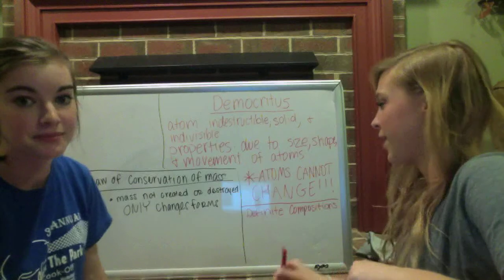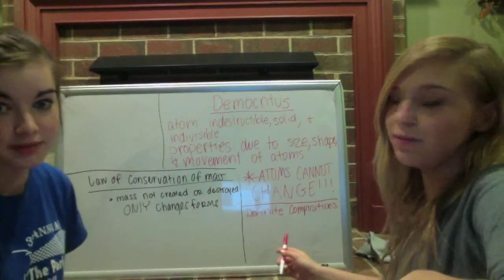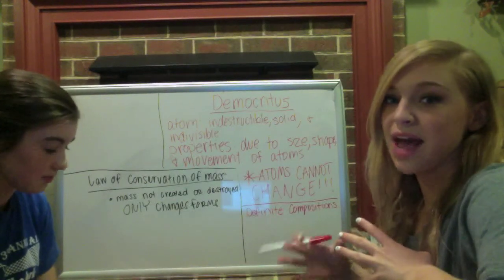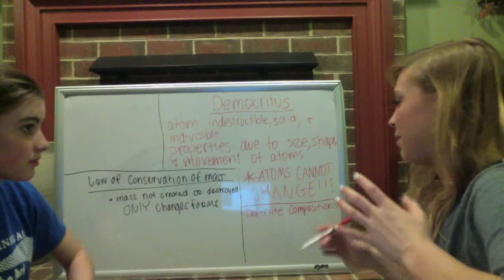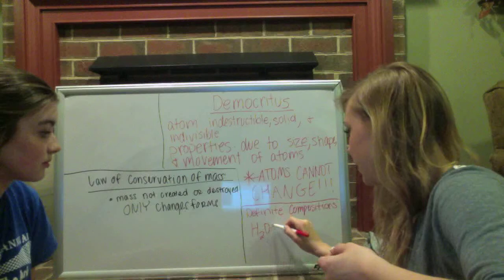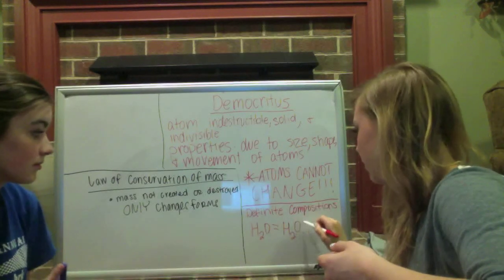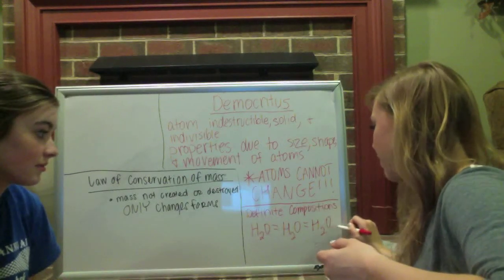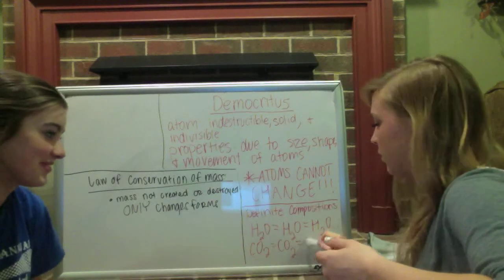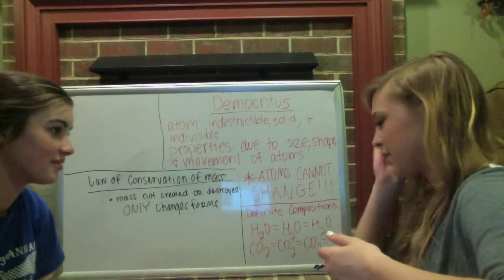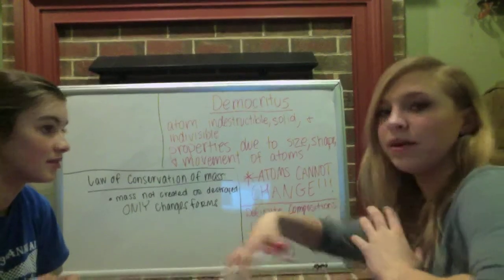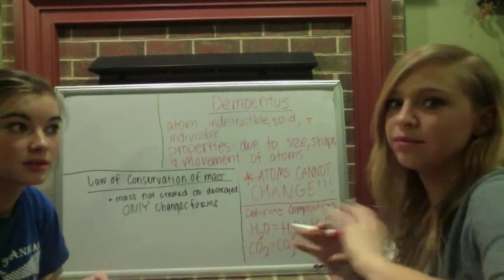And then we have definite composition, which is like compounds contain the same elements in exactly the same proportions by mass. And I mean, it's basically just saying that like H2O equals H2O equals H2O, and so on. And then CO2 equals CO2 equals CO2, and so on. And it's basically just saying that it's always going to contain like hydrogen and oxygen, or whatever else is in the compound. Like it's always going to be that.